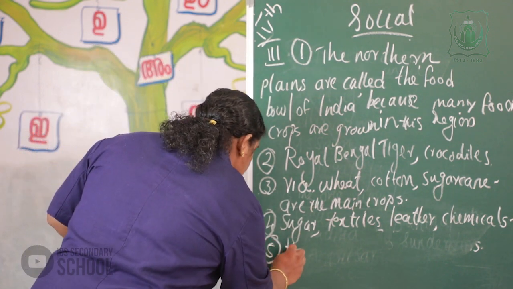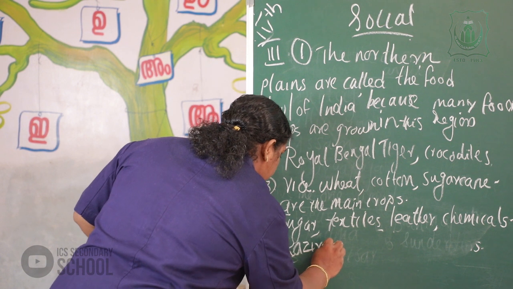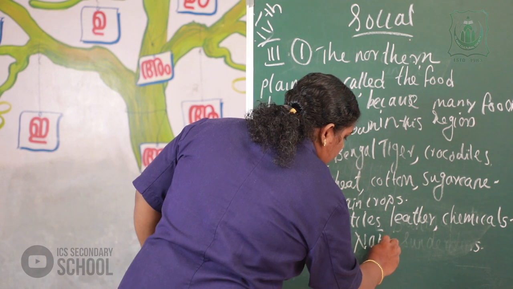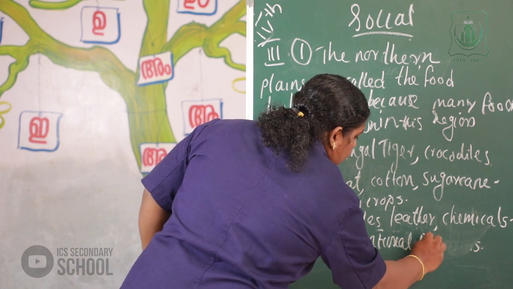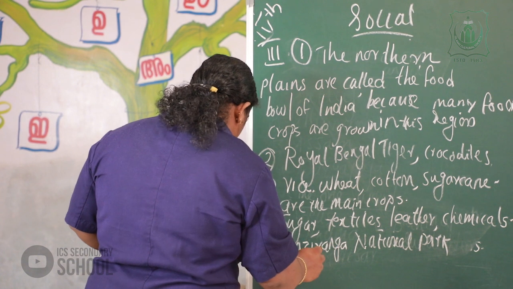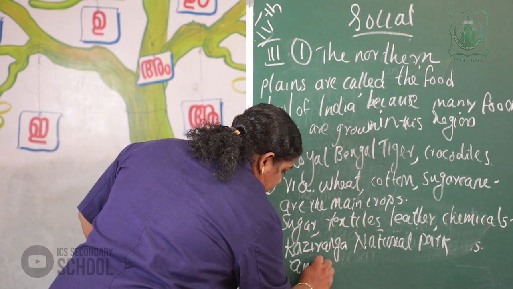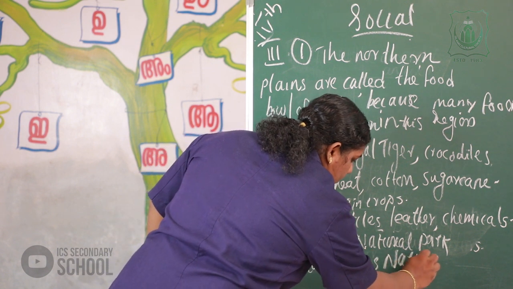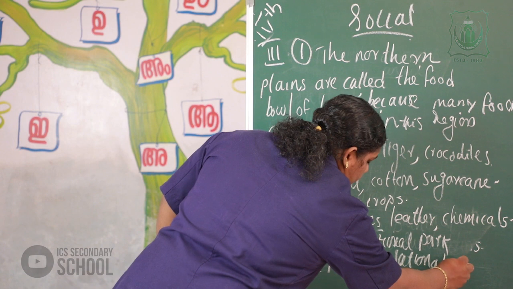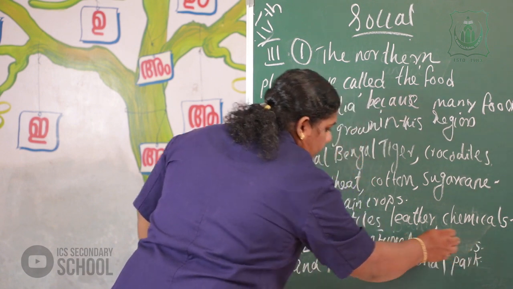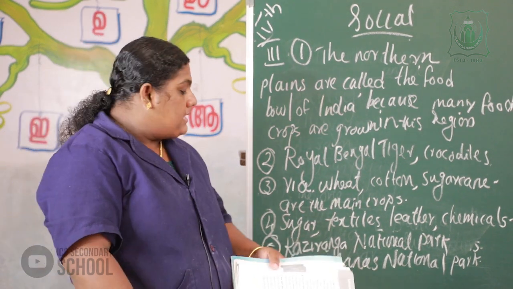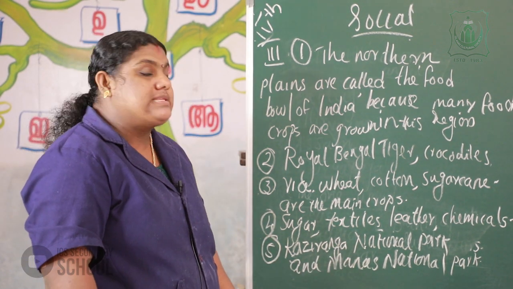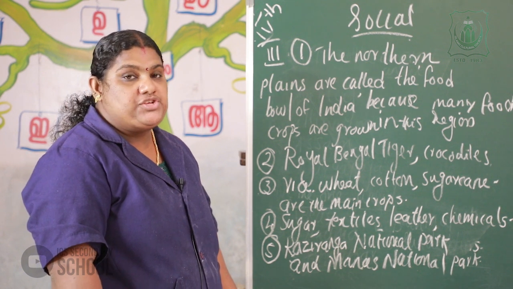The answer is Kaziranga National Park and Manas National Park, the 2 important national parks situated in the region, that is Assam.